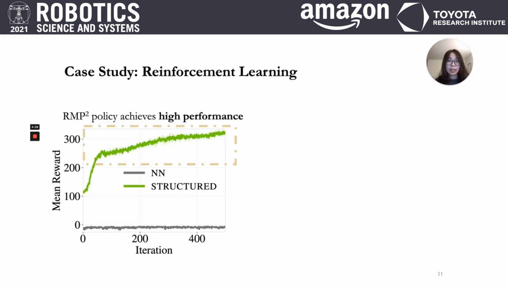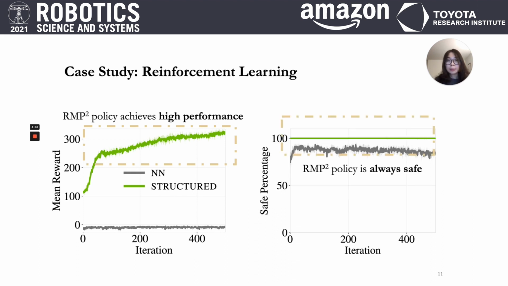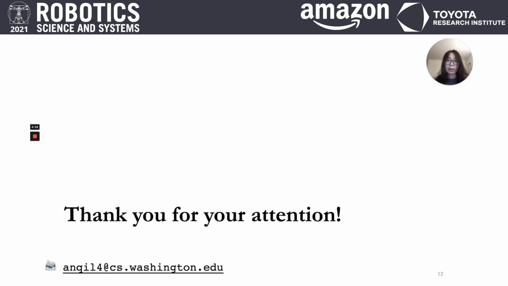If we look at the quantitative results, we can see that the RMP² policy achieves good performance pretty quickly, while the NN policy struggles to improve. Here's a plot for the percentage of safe episodes at each stage of learning. When trained with RMP² policy, the robot never collides into any obstacles throughout learning, meaning that the RMP² policy is always safe. With that, I will conclude my presentation.